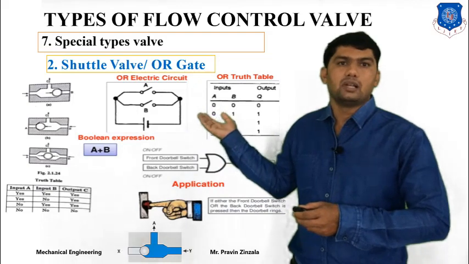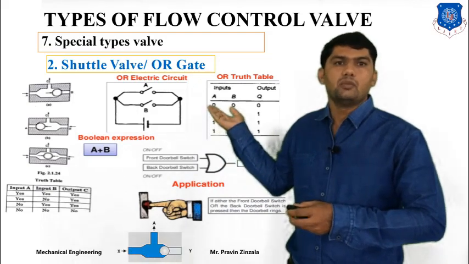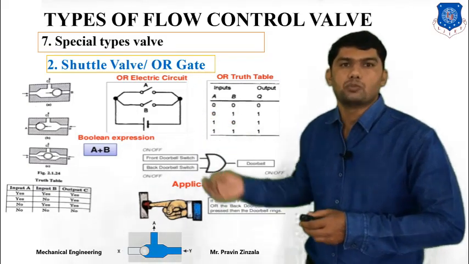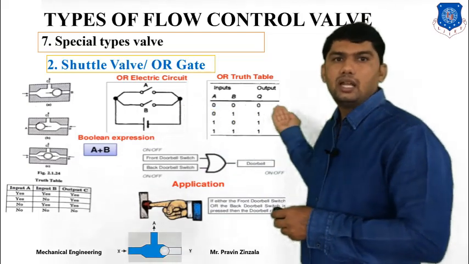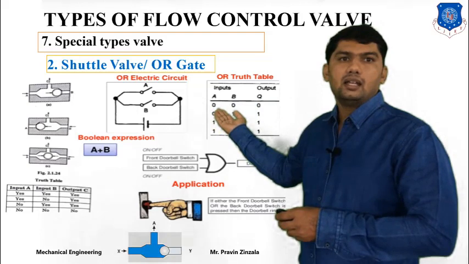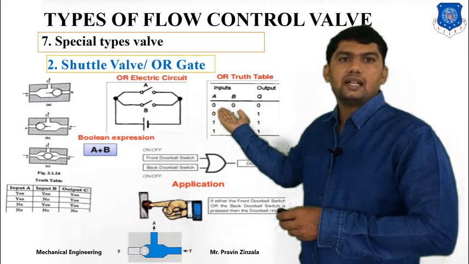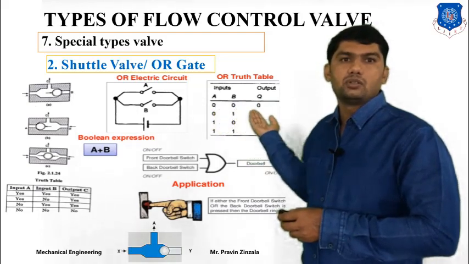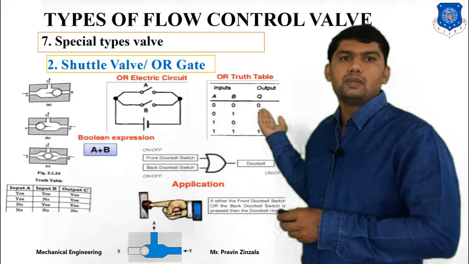Here is the truth table. 0 means no output, 1 means output, A and B are inputs and O is the output. If you apply input A equal to 0 and B equal to 0, your output will be 0.